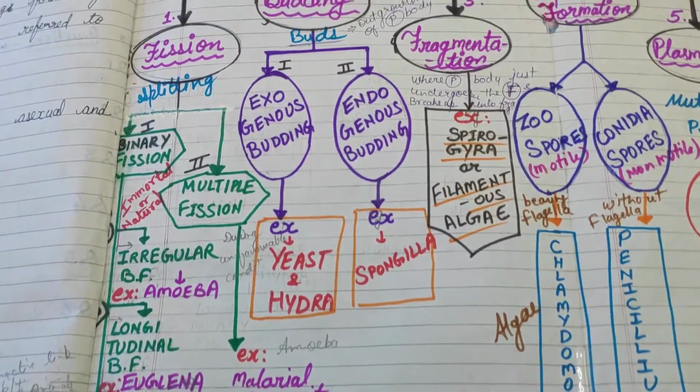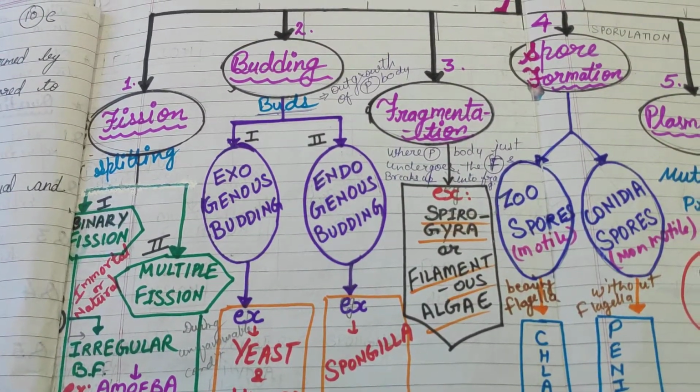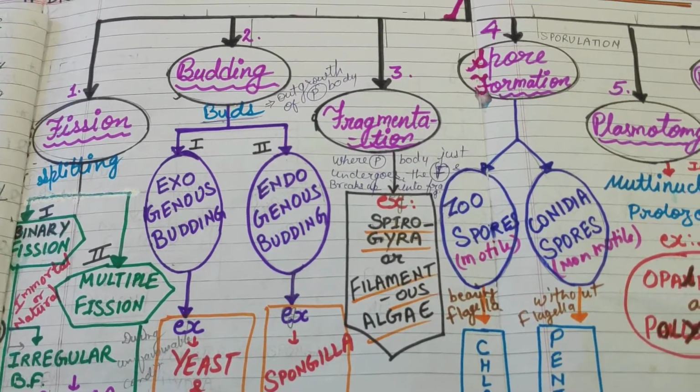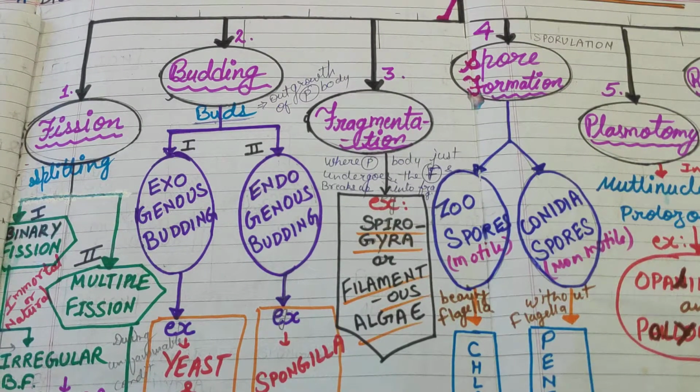Now, the next method of asexual reproduction is budding. Budding means involvement of buds. Buds means outgrowth of the parent body, and according to this outgrowth of the parent body, it is also divided into two methods.